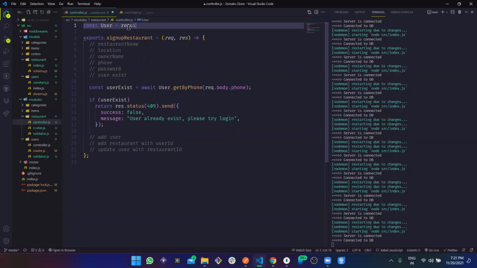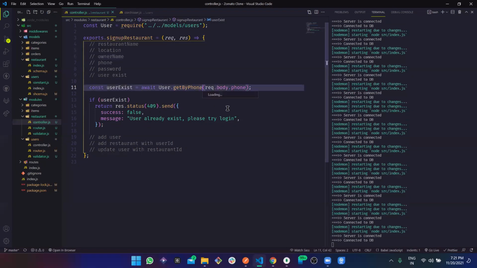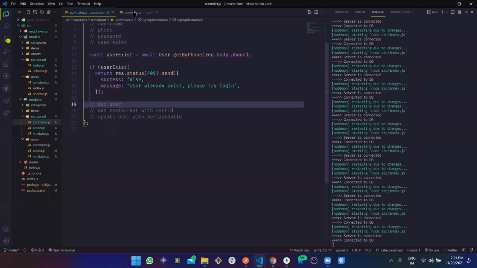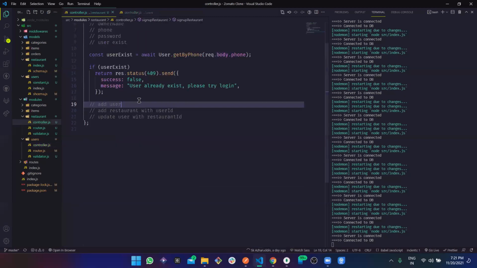User is coming from require, a bit more higher, a bit more, and then models slash users. Now we have user dot get by phone ID. If the user exists, then that's all, game on. Else add the user. So let's go to the controller and add this data right here.